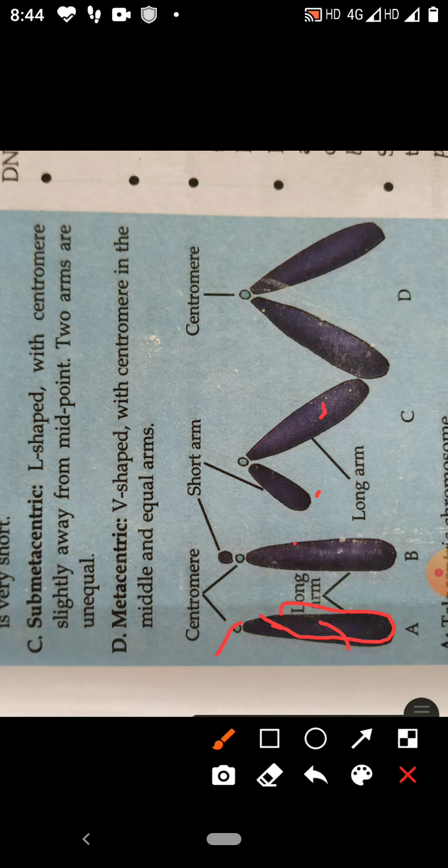The next one is metacentric, the V-shaped chromosome, where both chromatids are equal in length. So in this way we can say there are four types of chromosomes: telocentric, acrocentric, submetacentric and metacentric.